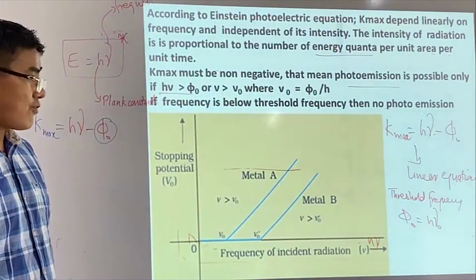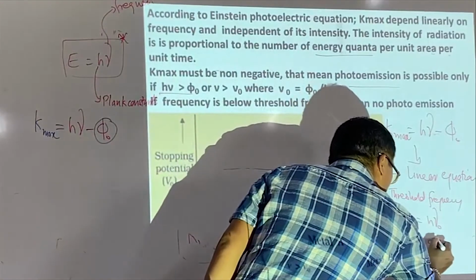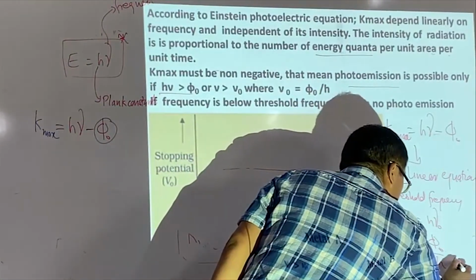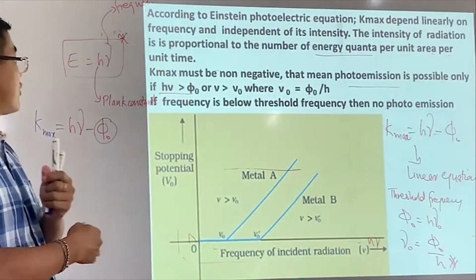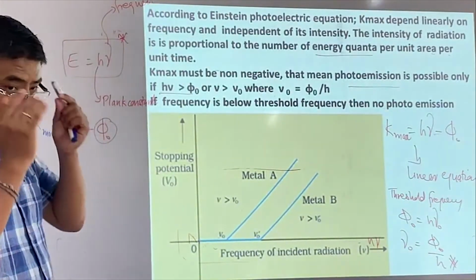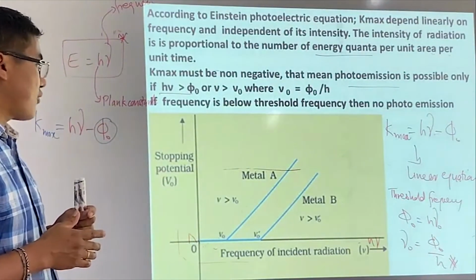Mu naught is what we call a threshold frequency. The threshold frequency is defined by the work function divided by h. This is what we call the Einstein photoelectric equation.